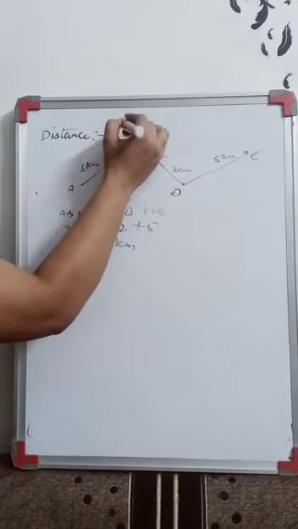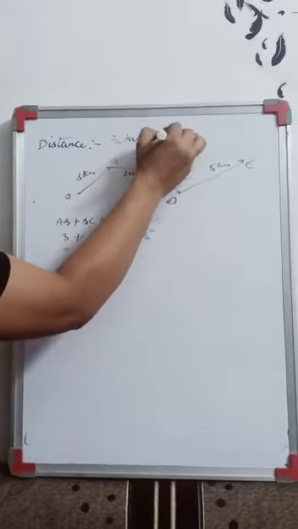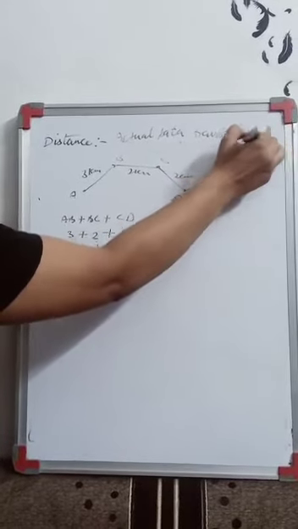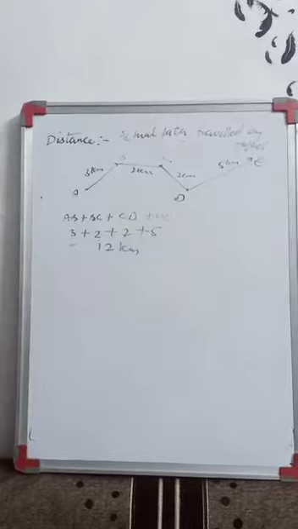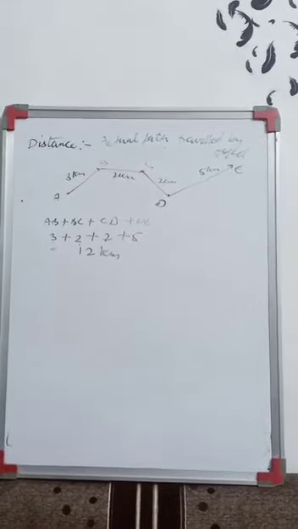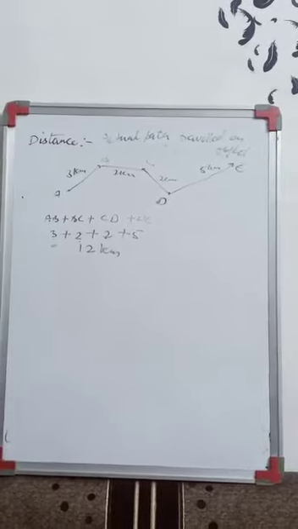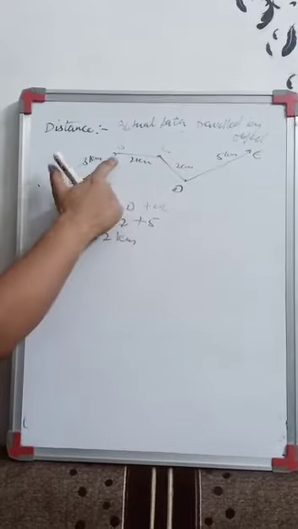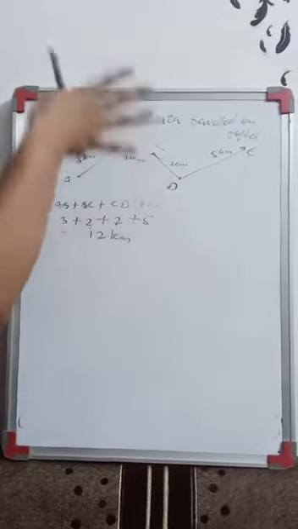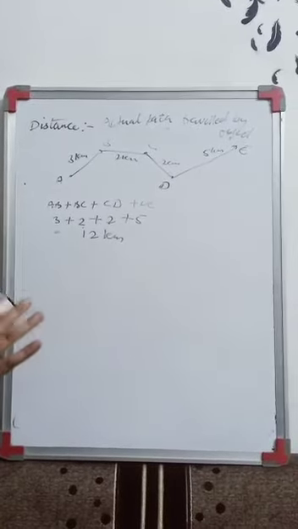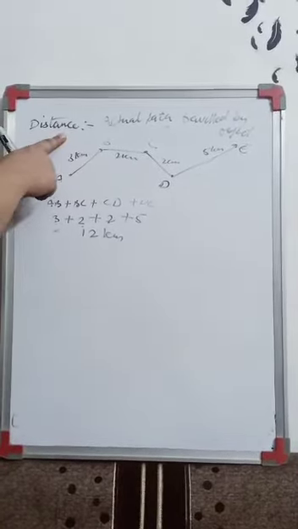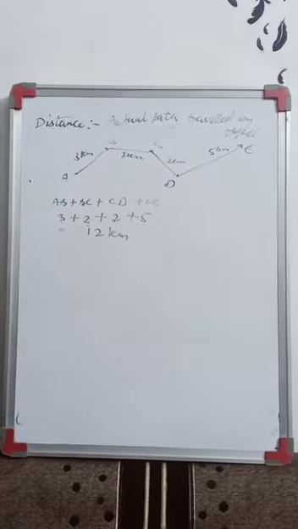It is the actual path traveled by the object, right? So distance is the actual length of the path covered by a moving object irrespective of its direction. I am not taking whether it is moving in north, south, east or west. Distance is completely independent of the direction. It is a scalar quantity, only the magnitude is there. So distance is the actual length of the path covered, right?